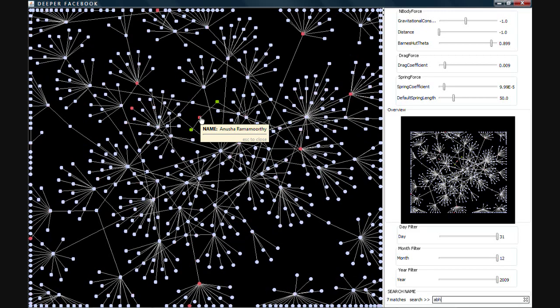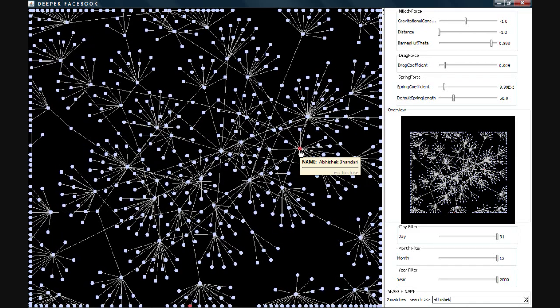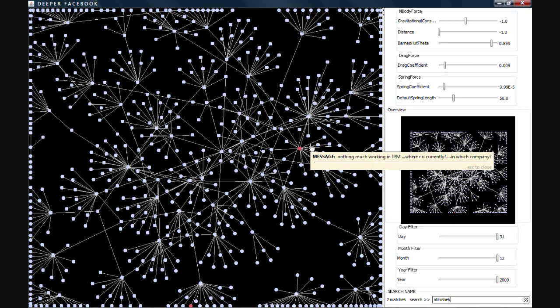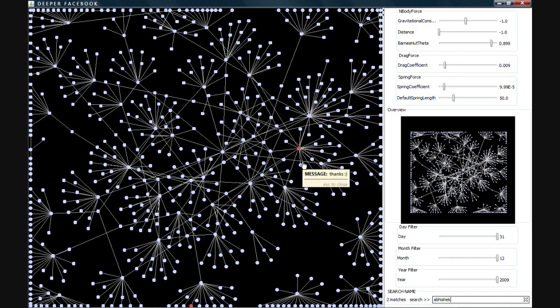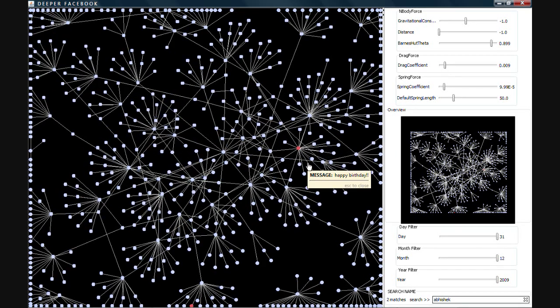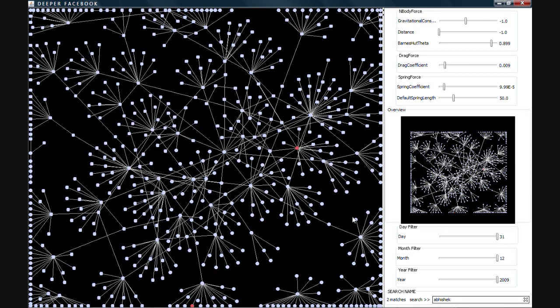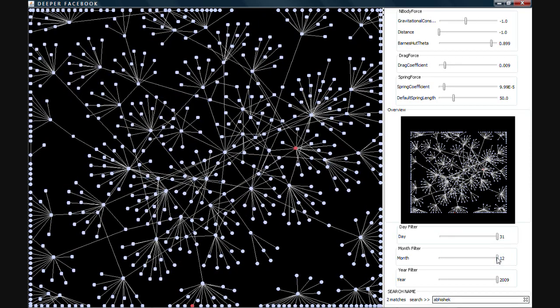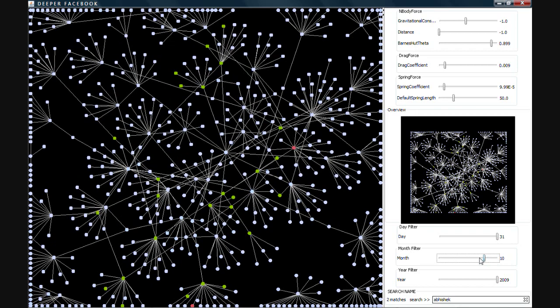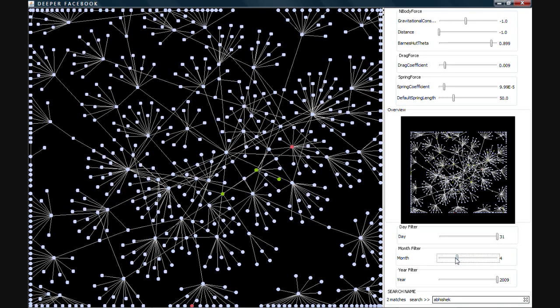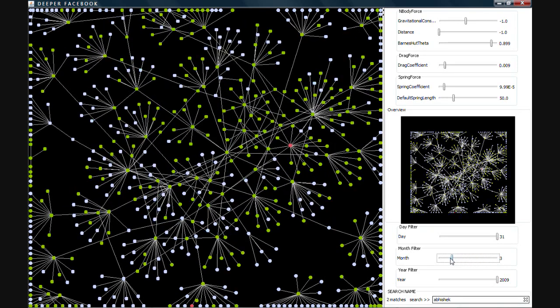Now when you type in the name Abhishek and inspect his messages, it seems a lot of messages are written on his wall during his birthday. Can we find out the date when his birthday is? Thus we have sliders which help to narrow down the data according to year, month, and day.